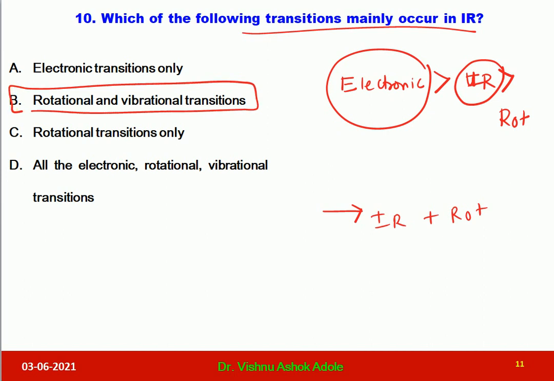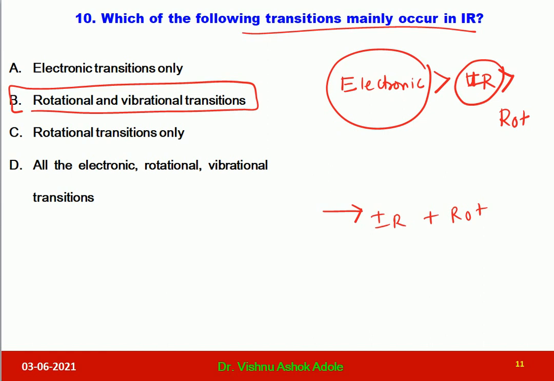Another important thing I would like to tell you, we cannot get a pure electronic spectrum because along with electronic we get IR and rotational, because when we supply electronic energy, that is UV energy, it causes vibrational as well as rotational excitations along with electronic excitation. Similarly, we cannot get pure IR spectra because when we supply IR energy, not only vibrational transitions occur but also rotational transitions.